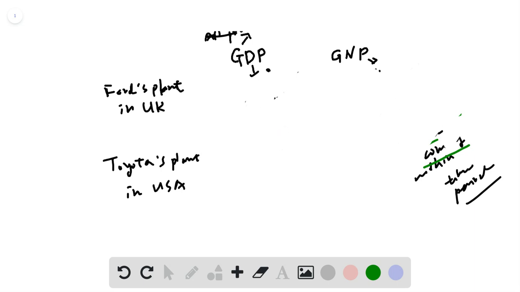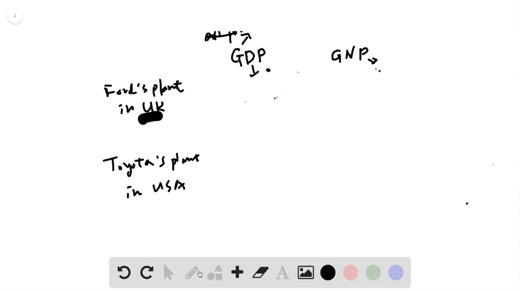When we're calculating GDP, because the cars produced are not within the United States, because Ford's cars were produced in the UK, we are not going to include them in the GDP of the United States, right? However, because Ford is a US company, Ford's production in the UK will be included in the calculation of GNP.